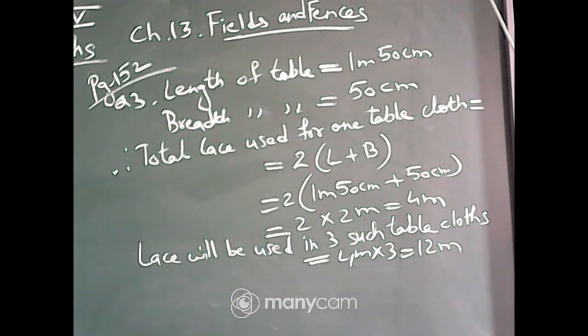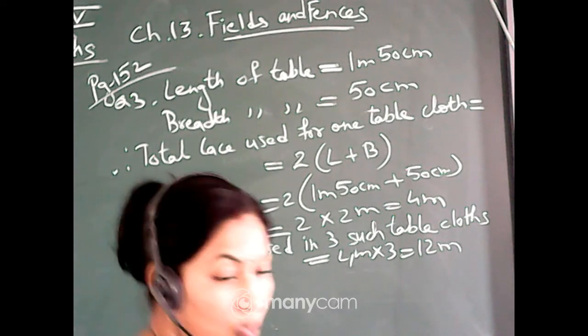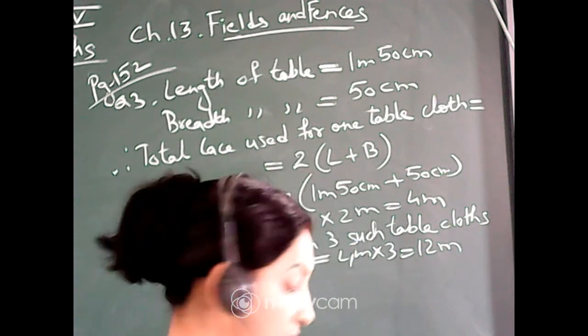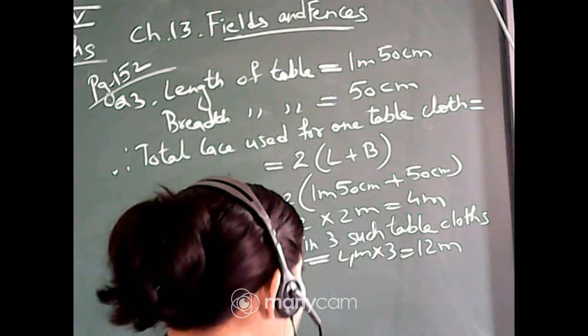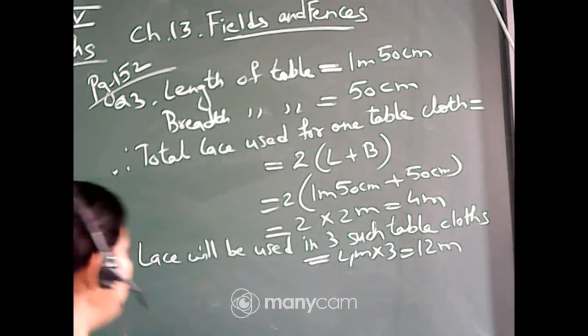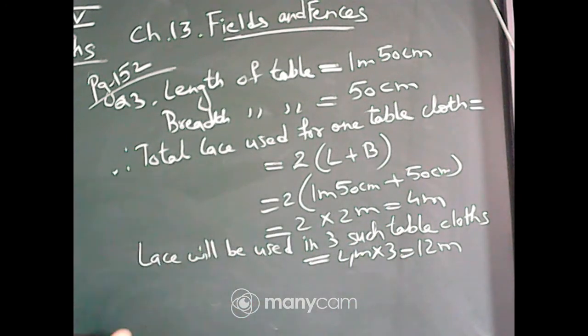So for the next one, the answer will be 12 meter. The last one: how much lace will be left in the roll? See, she bought a 100-meter roll of lace. So you have to subtract 12 from 100 because we are using 12 meter. That's why for how much is left, you will write lace